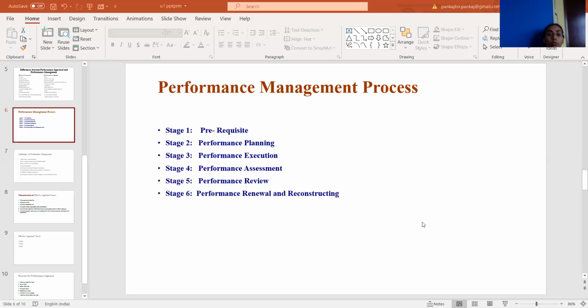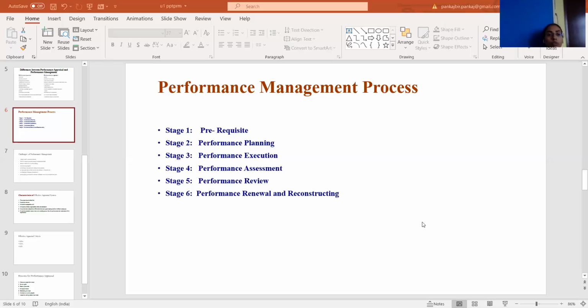The primary responsibility and ownership of performance execution lies with the employees, followed by the department and then the organization at large. It is considered a chain process, in which the performance of the individual employee resonates with the overall departmental performance.